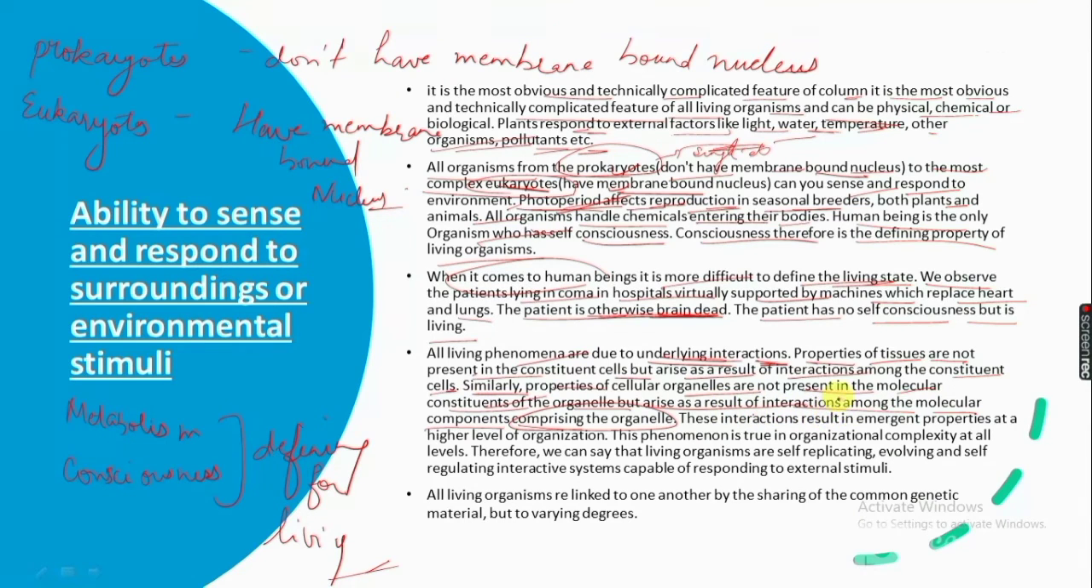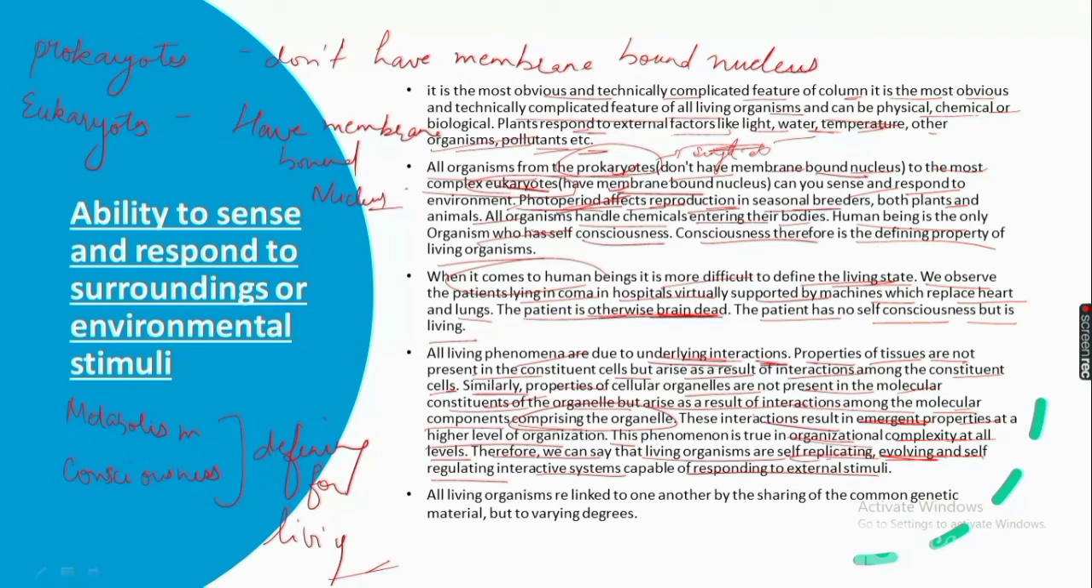These interactions result in emergent properties at a higher level of organization, and this phenomenon is true in organizational complexity at all levels. Therefore, we can say that living organisms are self-replicating, evolving, and self-regulating interactive systems that are capable of responding to external stimuli.